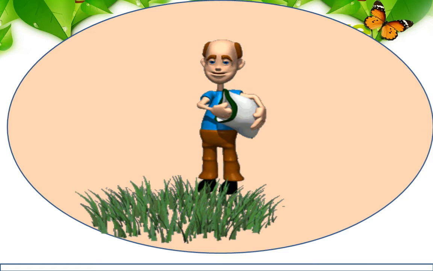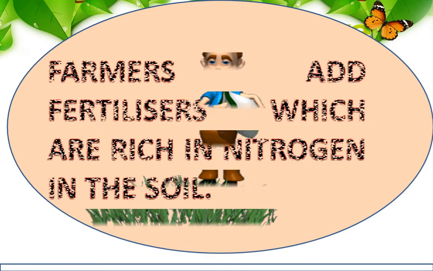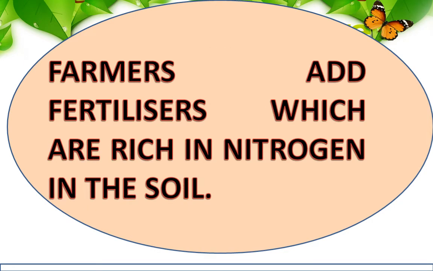Have you seen farmers adding fertilizers in the soil? Yes, they add fertilizers to fulfill the requirement of nitrogen because the fertilizers are rich in nitrogen.